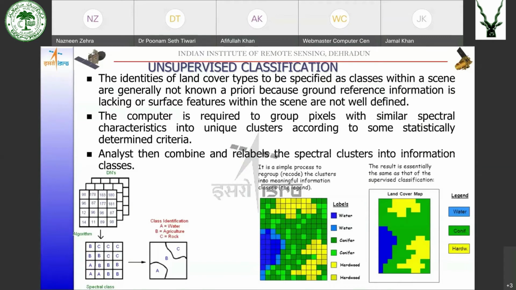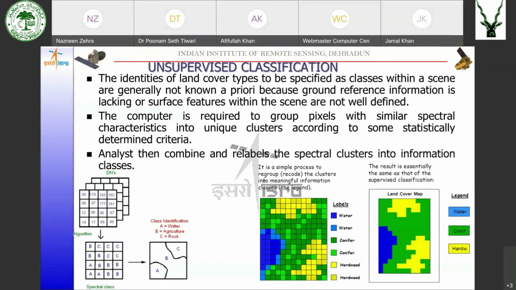We don't know about the training sites. So the computer is required to group pixels with similar spectral characteristics into unique clusters according to some statistically determined criteria. And the analyst then combines and relabels the spectral clusters into information classes.